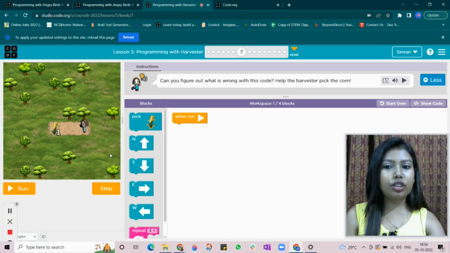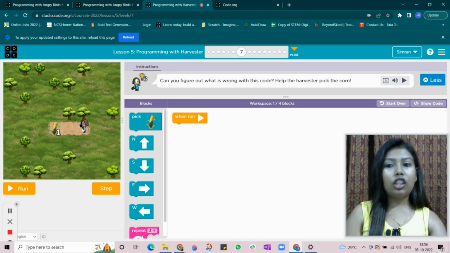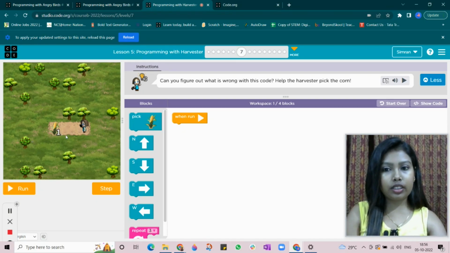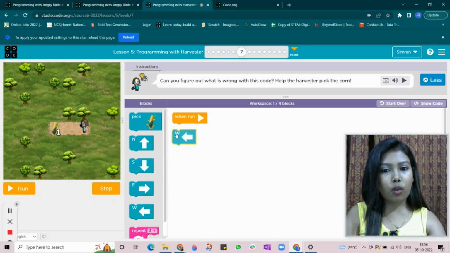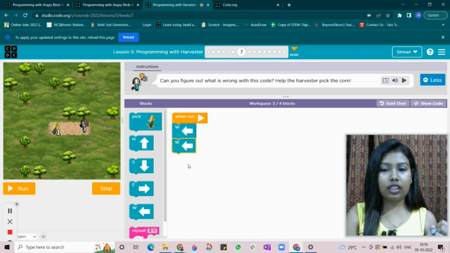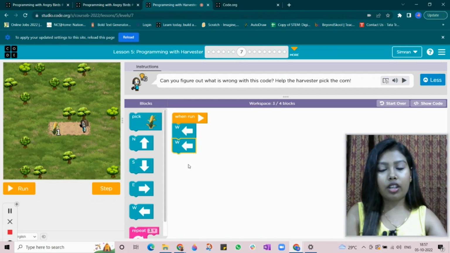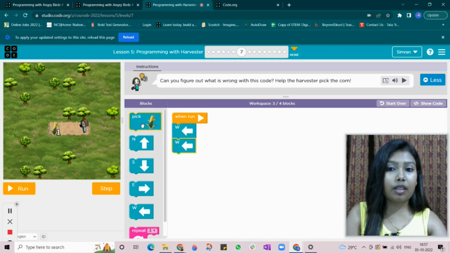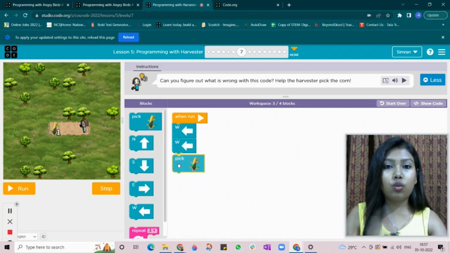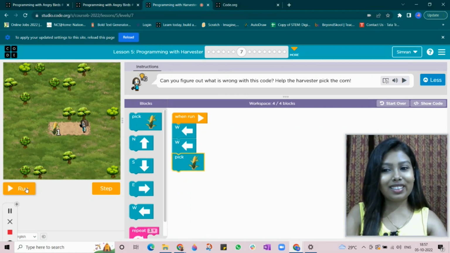So what you have to do is take the girl towards the left side 2 steps, 1 step and 2 steps. So I'm going to take west 2 times, and to harvest the corn is picking the corn. So you have to pick the corn. For that we have a separate command, the pick corn command. You have to attach this 1 time because there is one corn. Let's see what's happening.